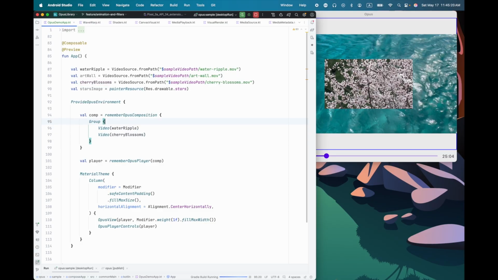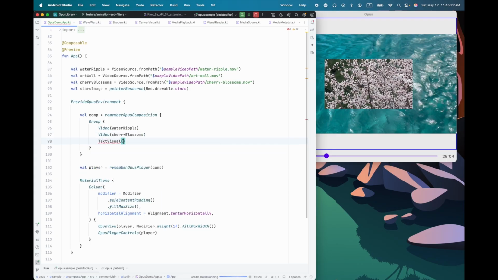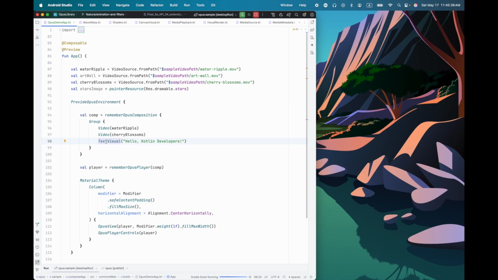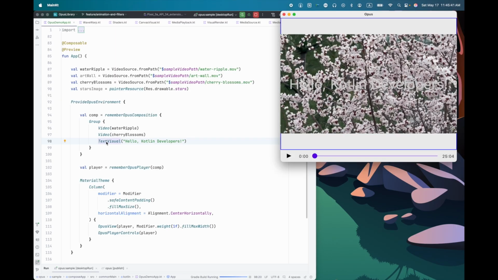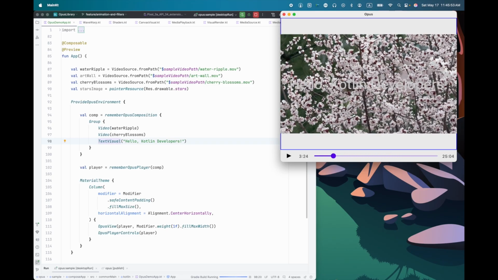But let's go back to, let's try one more thing in here. I'm going to add a text layer on top of this. It's text visual. And I'll say, hello, Kotlin developers. Just a side note, it's called text visual, not text, because Compose already has text, and we wanted to avoid confusion again, because these are often used close together in the code. Okay, there we go. There's text there, but it's a little bit hard to see.